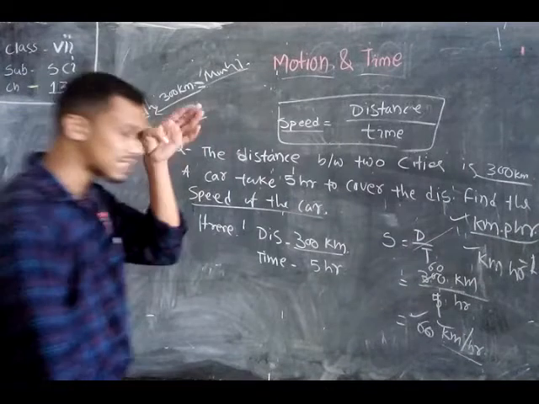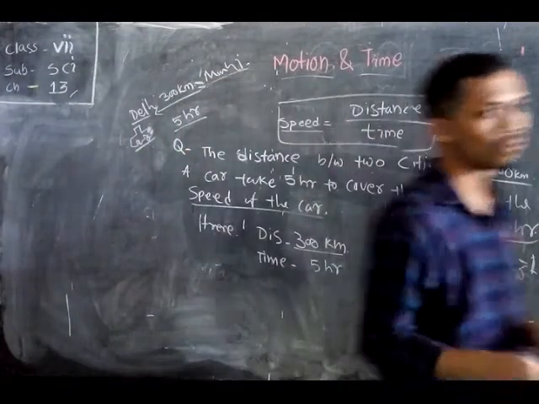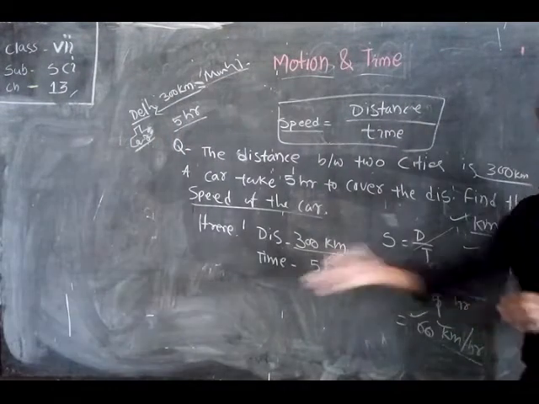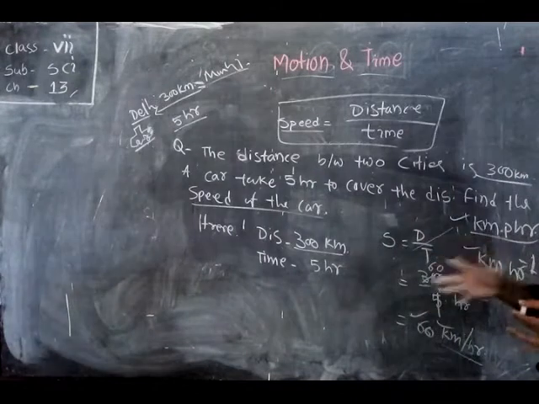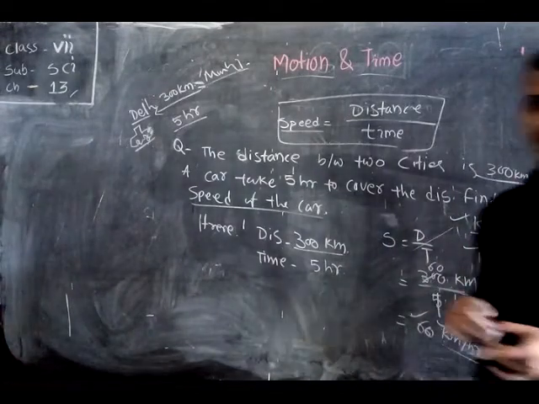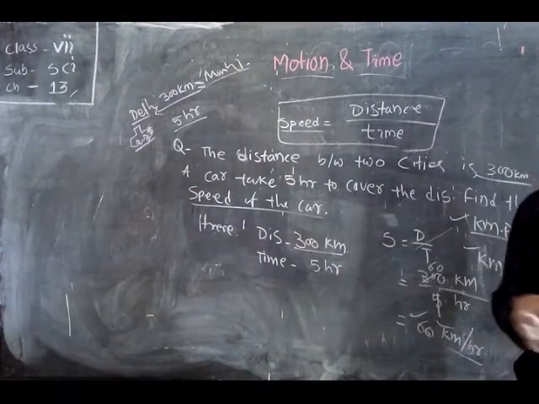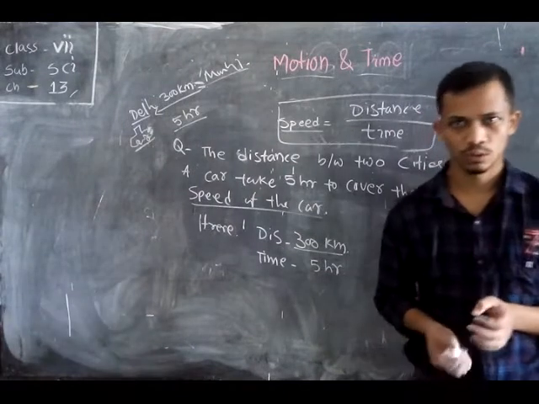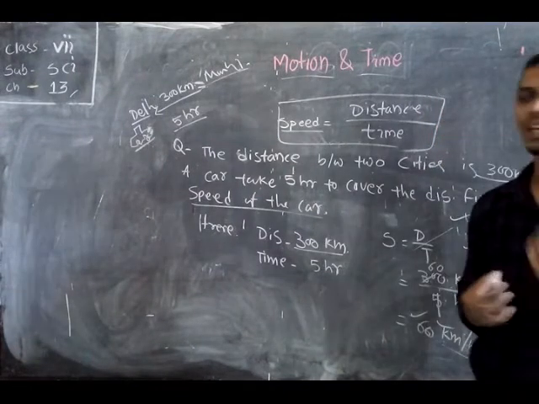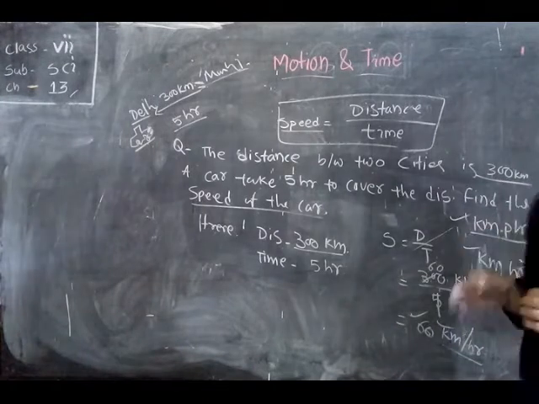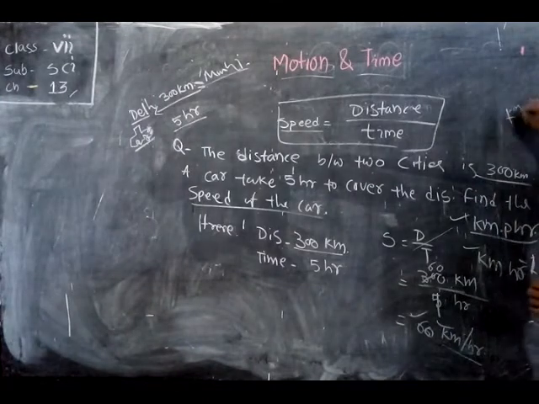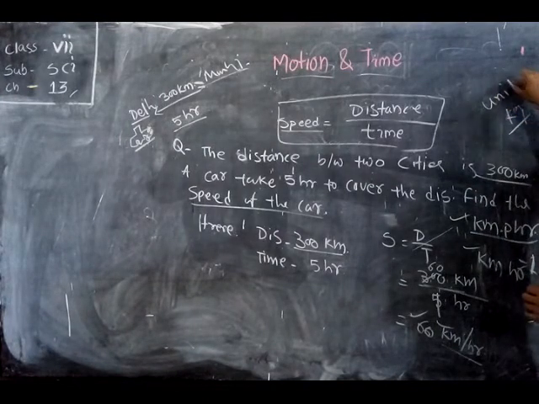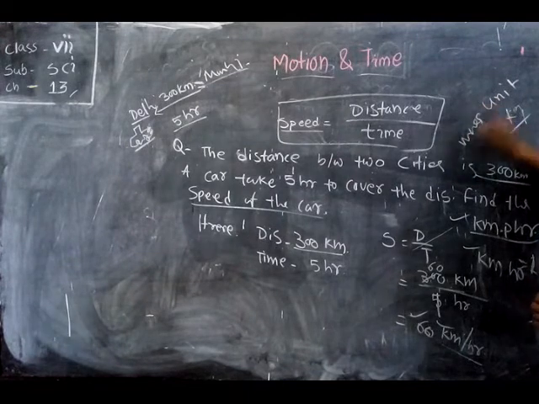Okay, so what is a unit? Suppose we go to a grocery shop and we want potato. Then we cannot ask, give me 1 liter of potato. We ask them to give me 1 kg of potato. Here the kg is the unit of mass.